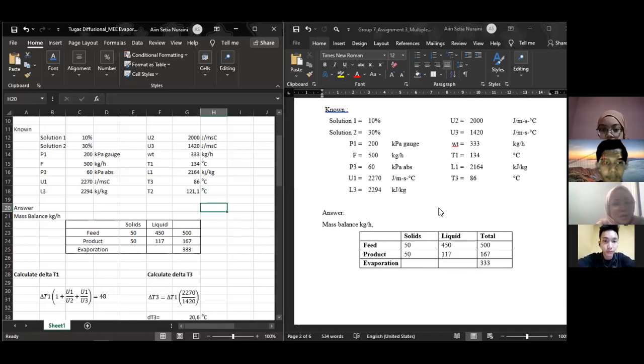Note: solution 1, 10%; solution 2, 30%; P1 200 kPa gauge; F 500 kg per hour; P3 60 kPa absolute; U1 2270 joule per m² s degree Celsius; L3 2274 kilojoule per kilogram; U2 2000 joule per m² s degree Celsius; U3 1420 joule per m² s degree Celsius; W 333 kilogram per hour; T1 134 degrees Celsius; L1 2164 kilojoule per kilogram; and last, T3 is 86 degrees Celsius.